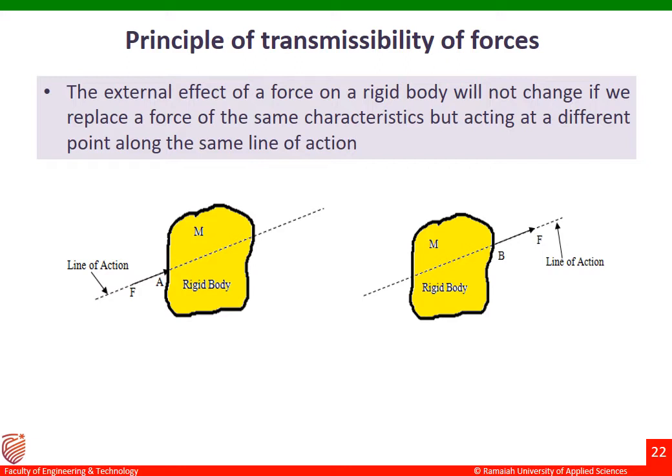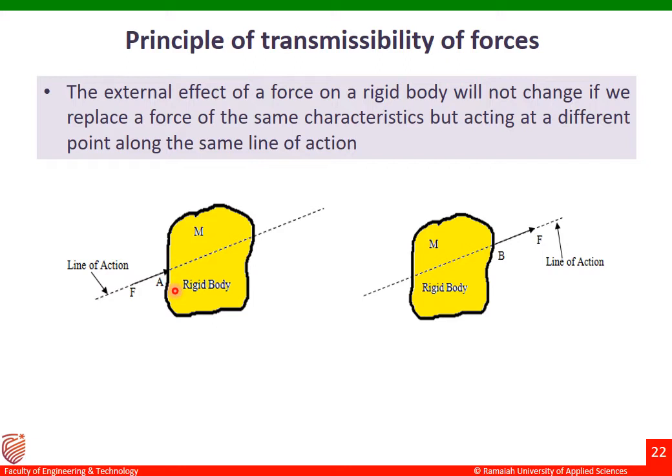Principle of transmissibility of forces. The external effect of a force on a rigid body will not change if we replace a force of the same characteristics but acting at a different point along the same line of action. That is, we can change the position of the applied force only if it is along the same line of action, but the point of application of force can be different.